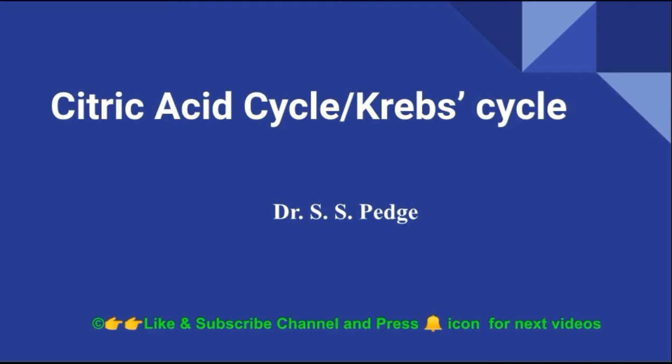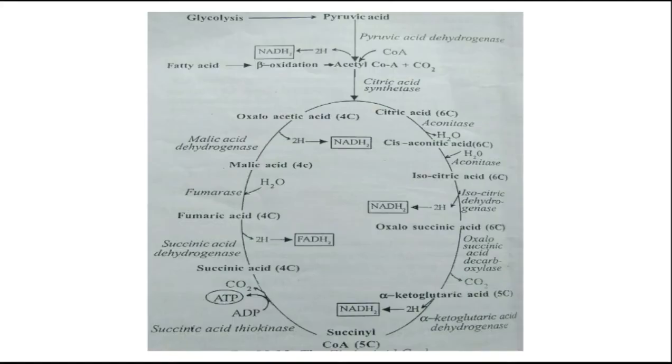So the citric acid cycle is a central pathway for the release of energy from acetyl coenzyme A, which is produced from the catabolism of carbohydrates, fatty acids and some amino acids. You have seen in the picture the glycolysis as well as pyruvic acid.